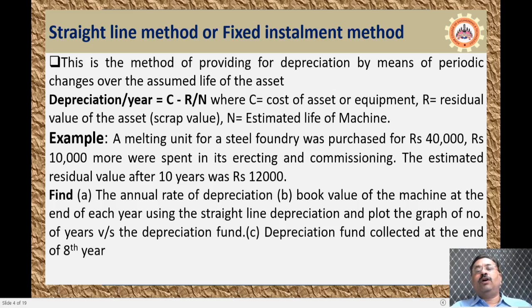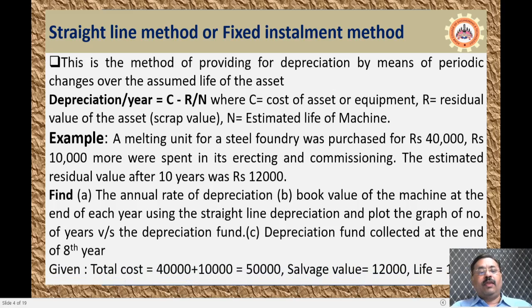That is, the cost of the machine is 40,000 rupees and the erection cost is 10,000 rupees, N is equal to 10 years, and the scrap value R is equal to 12,000. The total cost is 40,000 rupees plus 10,000 rupees, which is 50,000 rupees. Initially the person will invest that. The salvage value is 12,000 rupees. The life is 10 years.